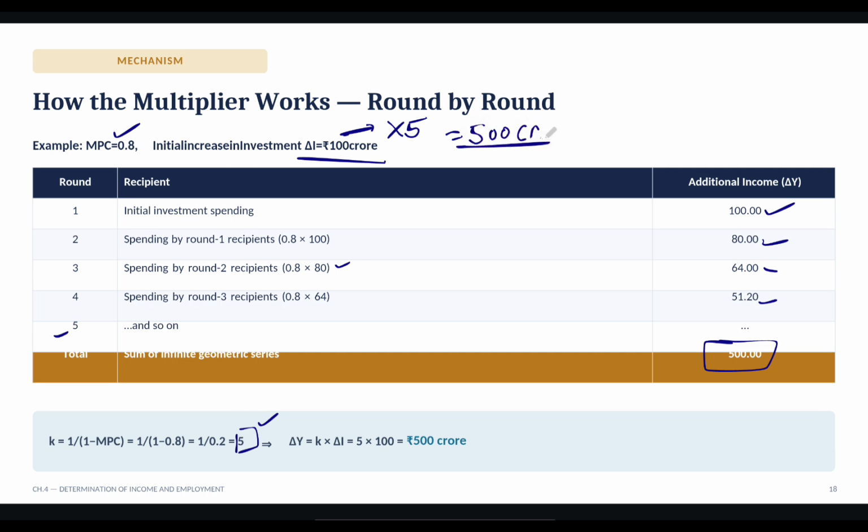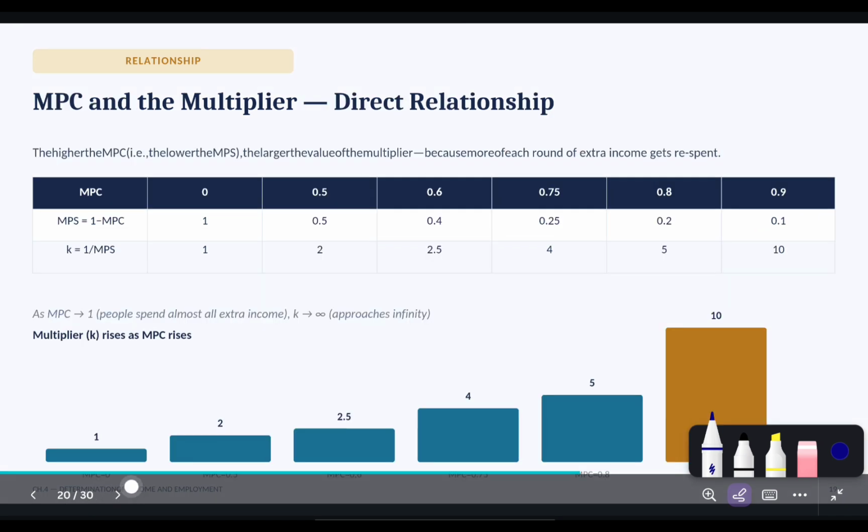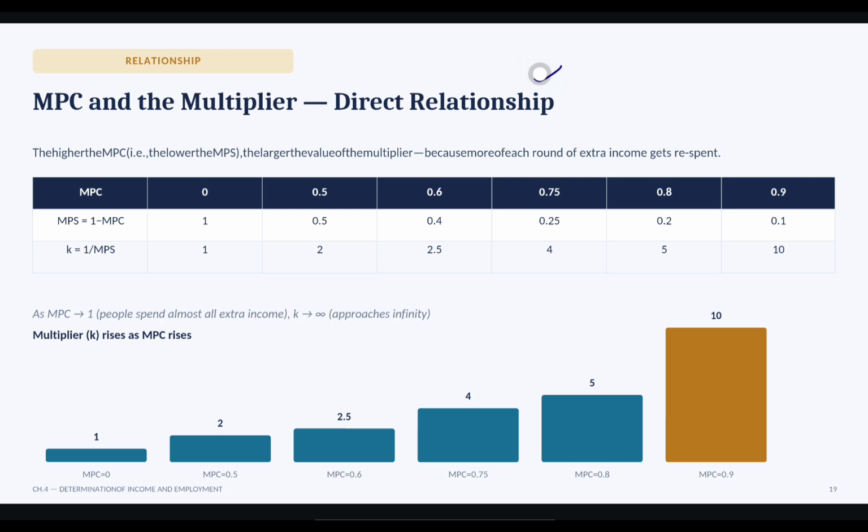And how to calculate the change in income? That is K, your investment multiplier, times the change in investment. So the investment multiplier is 5 and the change in investment is 100, that is total 500 crores. Got it? And the relationship between MPC and the multiplier is direct.